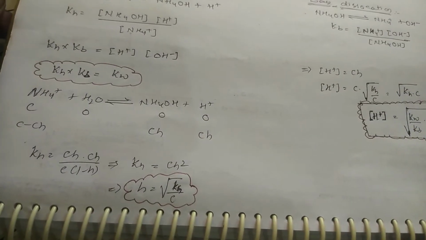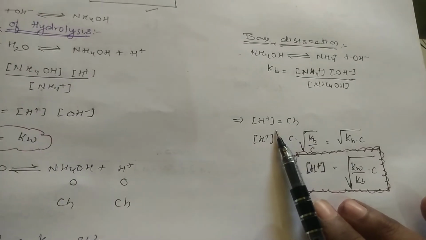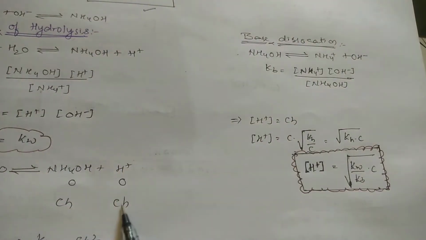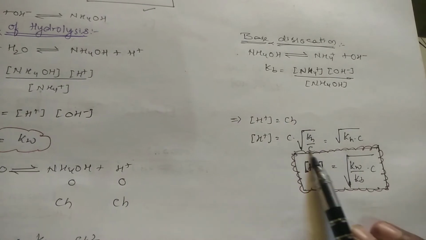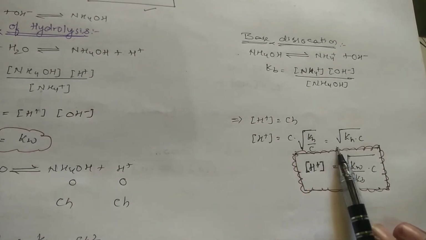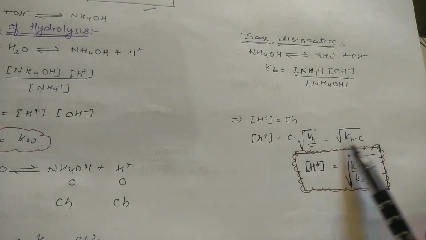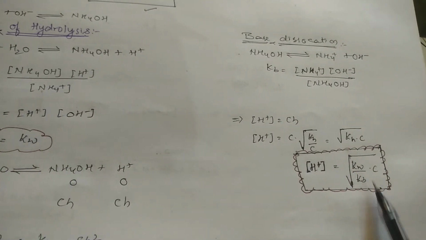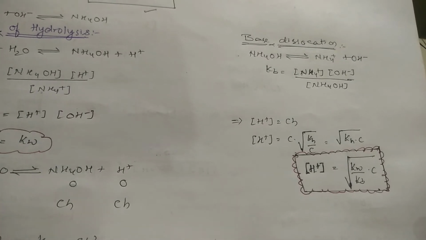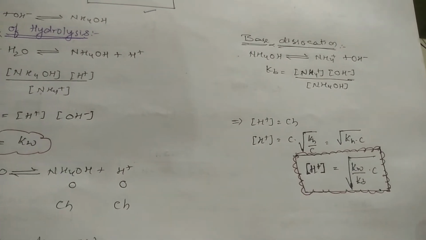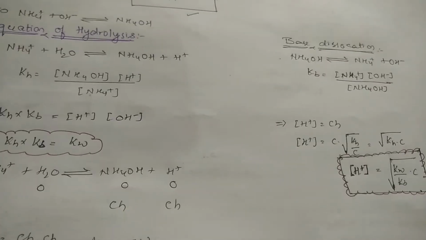The same process. H+ we know is equal to Ch, and C into h is root of KH by C. If C is cancelled, it will become root of KH into C. And I know the KH value is nothing but KW by KB. So root of KW into C by KB is equal to the H+ concentration, whatever you have obtained here.